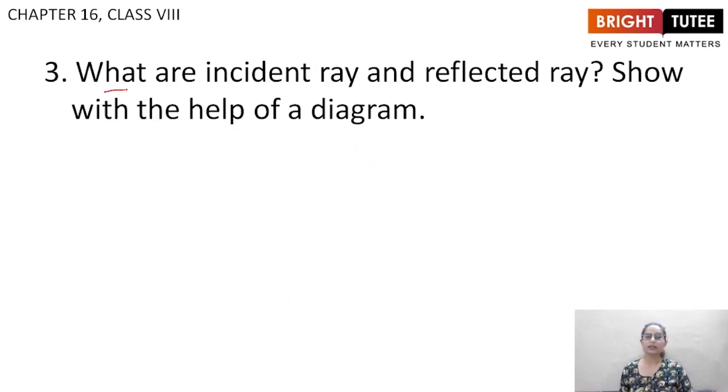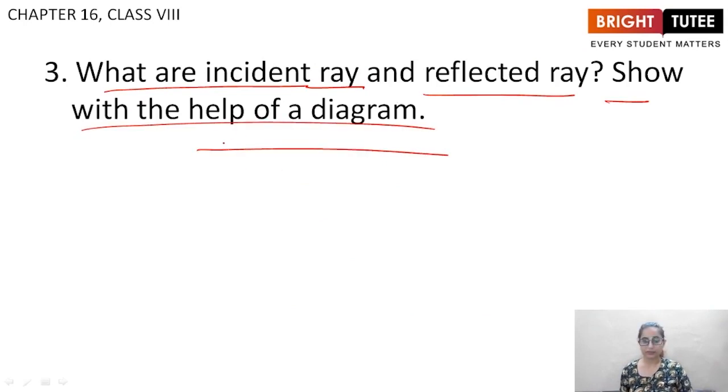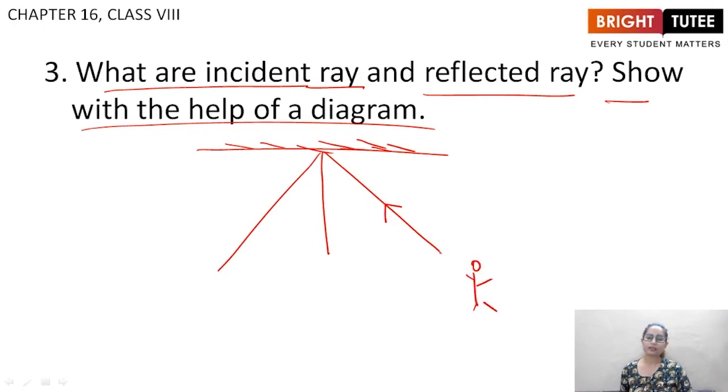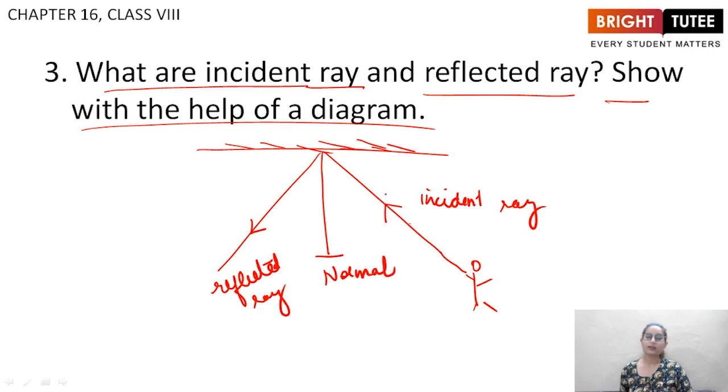The third question is, what are incident ray and reflected ray? Show with the help of a diagram. So you can draw or you can look at the lecture as well. So what happens is, light ray falls on the mirror. This here is an object, right? You can say you are the object. The light ray falling on the mirror is the incident ray. The light ray coming after reflection is reflected ray. This is normal. This is the angle of incidence and this is the angle of reflection, and angle of incidence is always equal to angle of reflection.